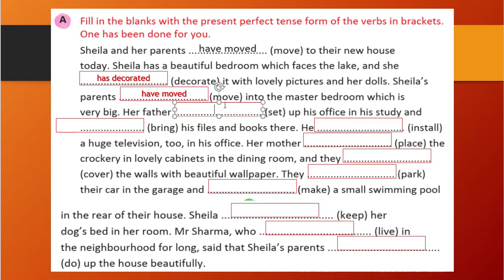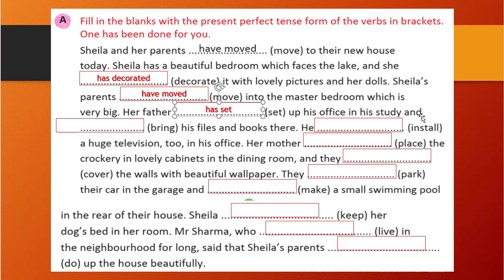Her father. So here her father means he. So he will be singular. So a singular noun is there. We will use has. Correct. So her father has sat. Sat will remain sat only. The third form of sit is sat.